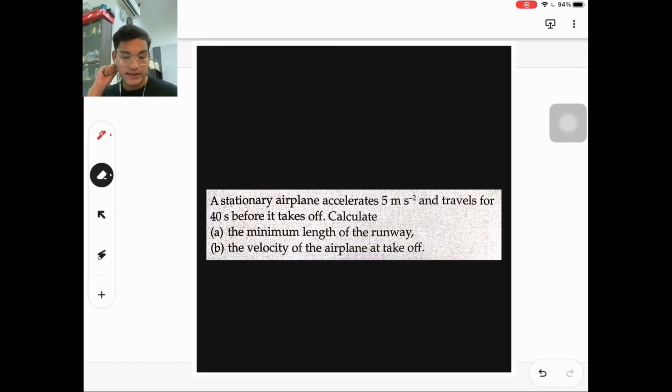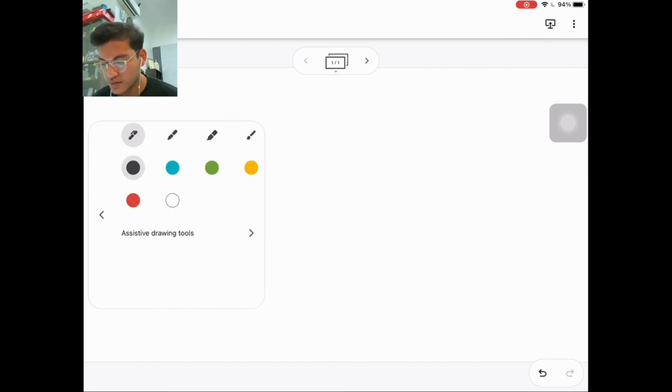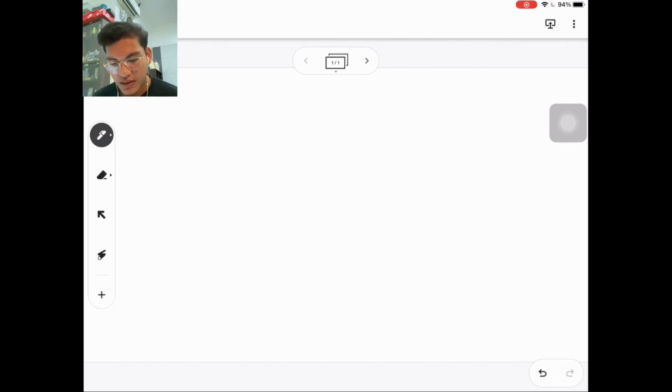So based on the second question, this is the question. We can list all the information that we can obtain from the question. For the first piece of information, it says a stationary airplane.